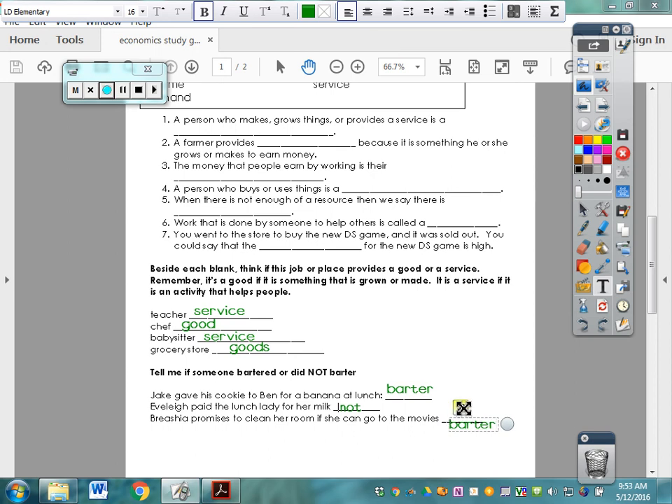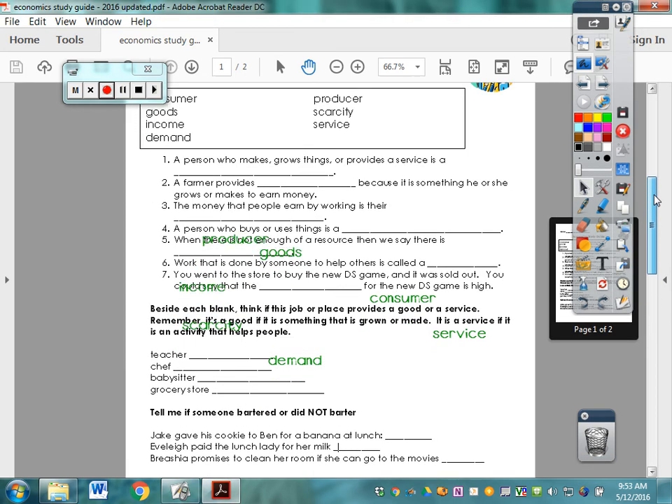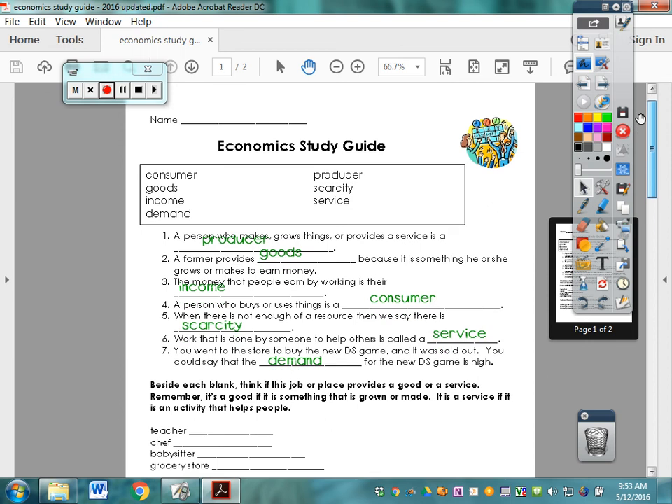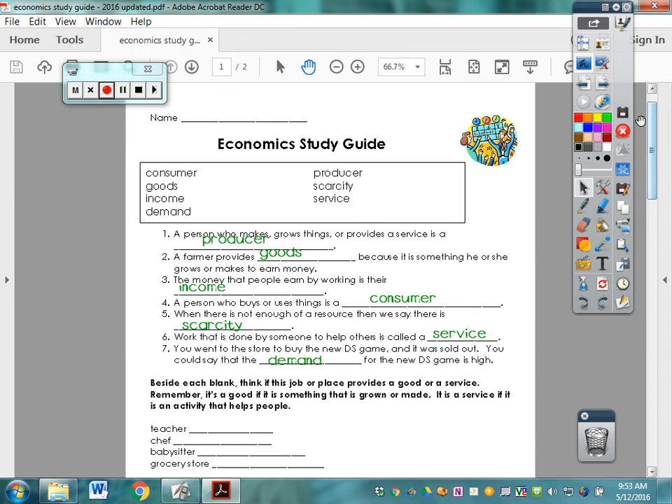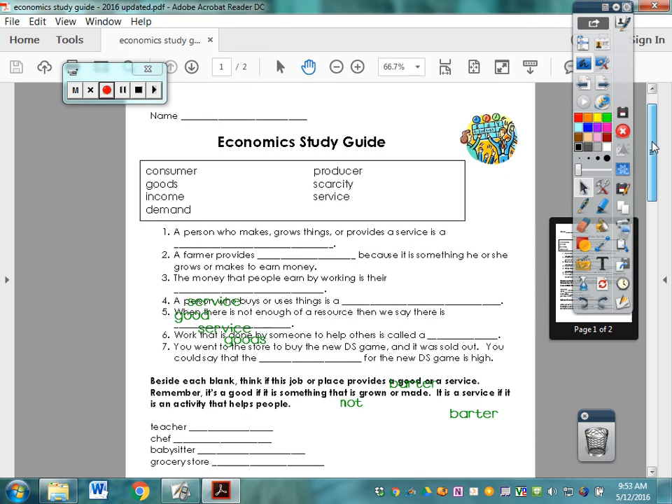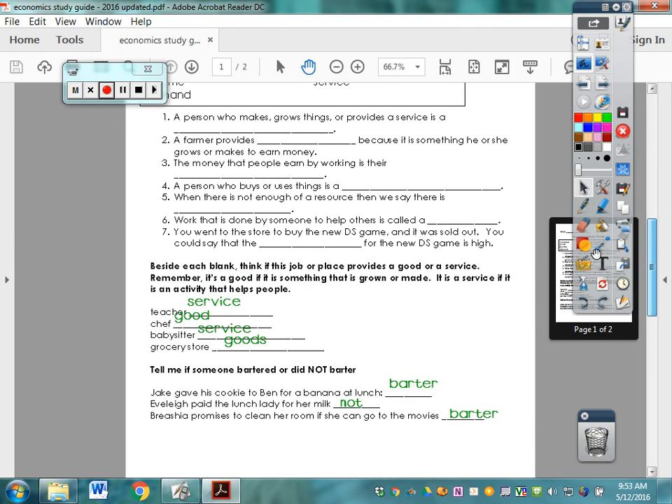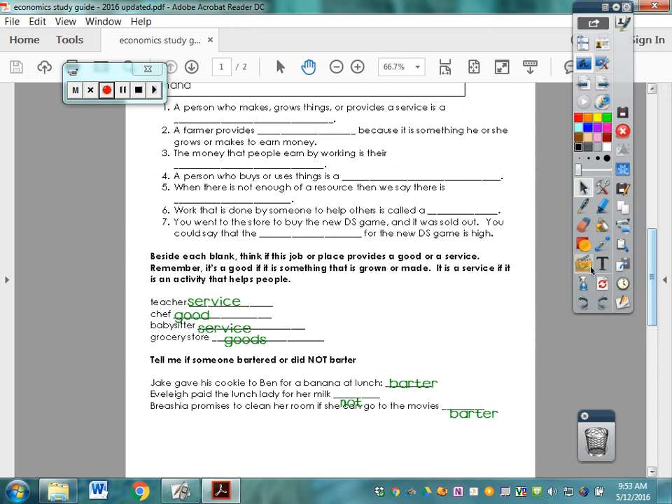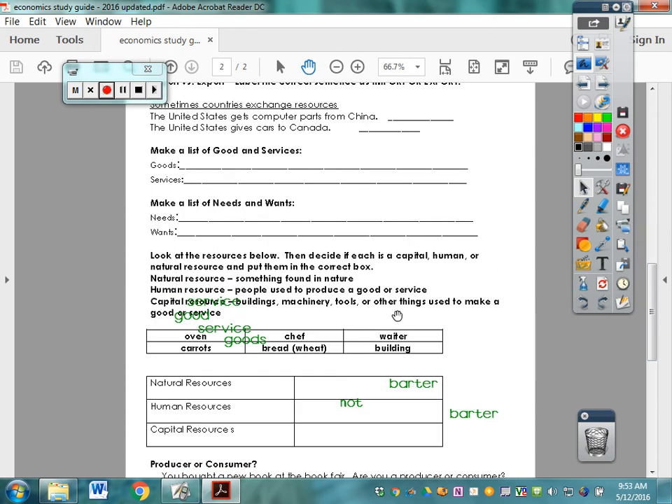Alright, so this is the first page of your review sheet. And again, I'm going to pop these other words back up, and maybe just to remind you to make sure you have these in the right spot. There are those. And then down here we have these. Okay, we're going to move on to page 2 now.